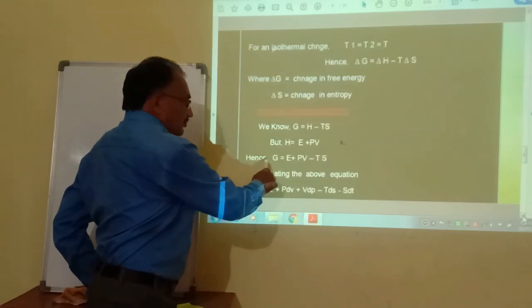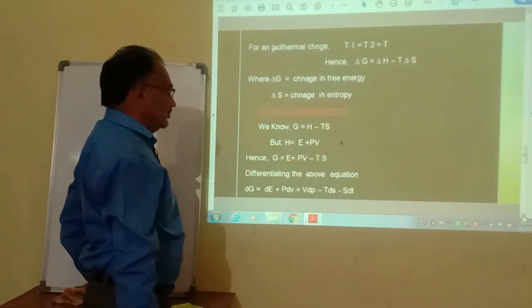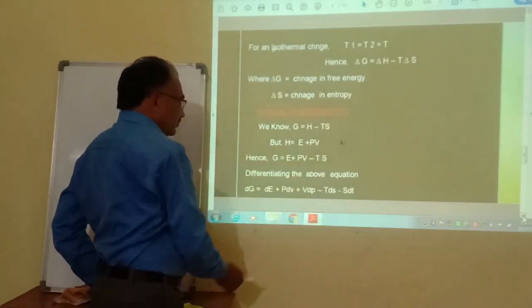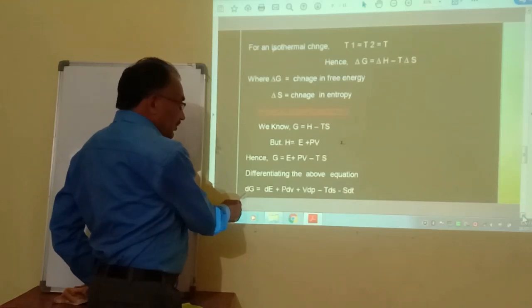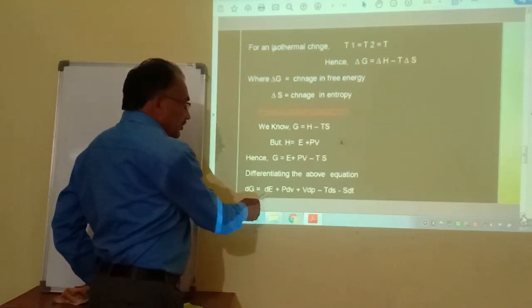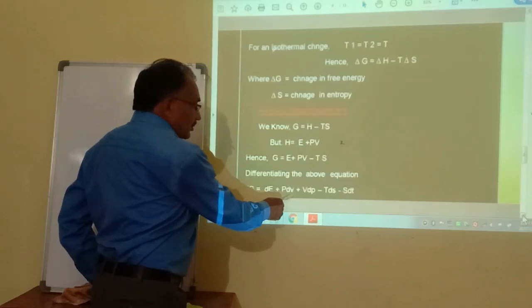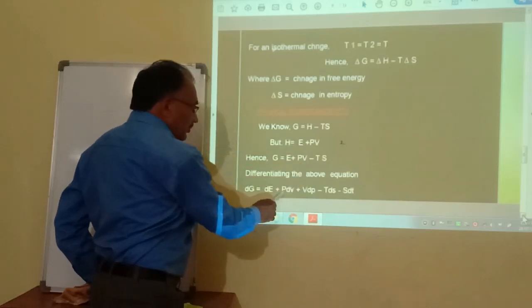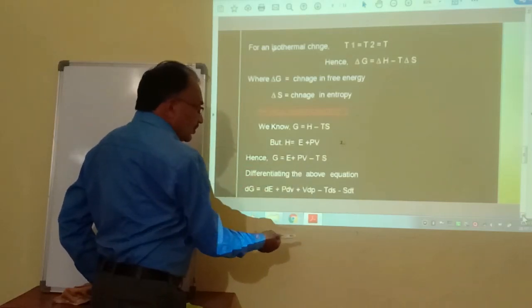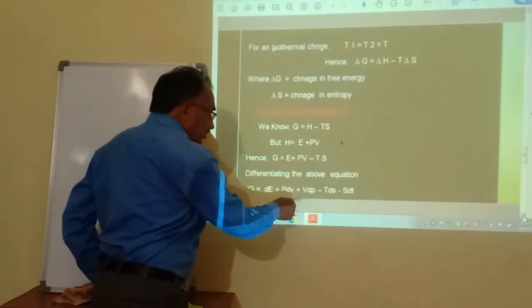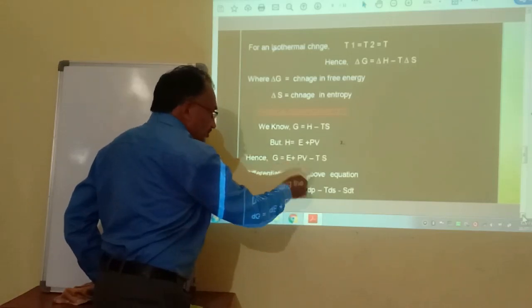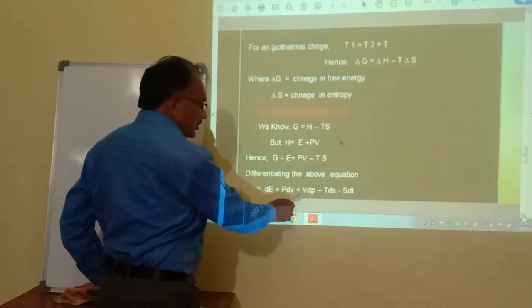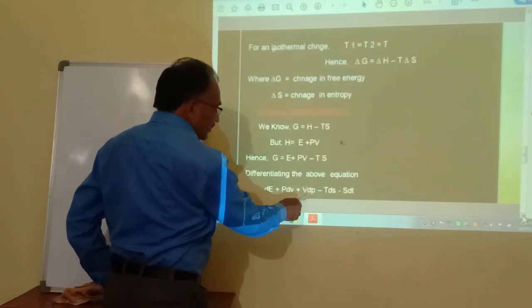Differentiate this equation partially. By differentiating, we get dG is equal to dE plus P dV plus V dP minus T dS minus S dT. Initially we take P as constant and differentiate volume, so P into dV. Next time we take volume as constant and differentiate pressure, so V into dP.